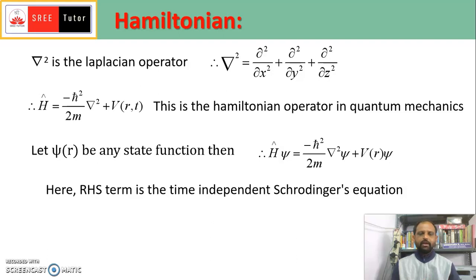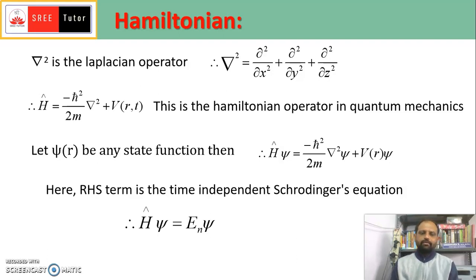Whatever we derived in the previous videos or classes, we got the expression for the time independent Schrodinger equation: minus h cross squared by 2m del squared psi plus (E minus V) into psi is equal to 0. We can rewrite this so that the RHS term is equal to E into psi.